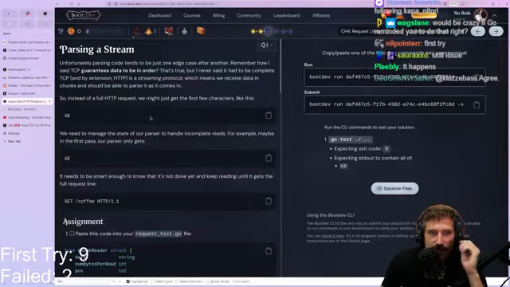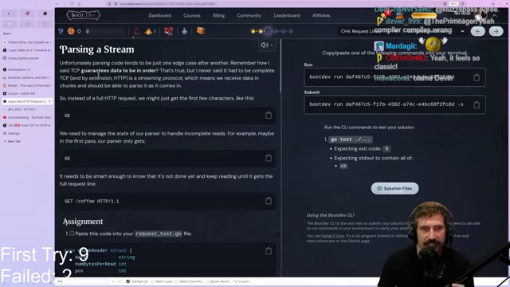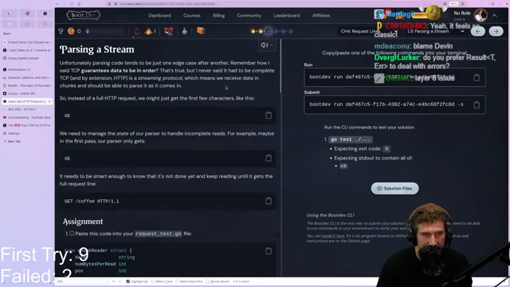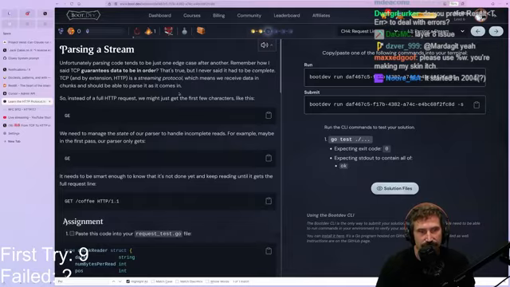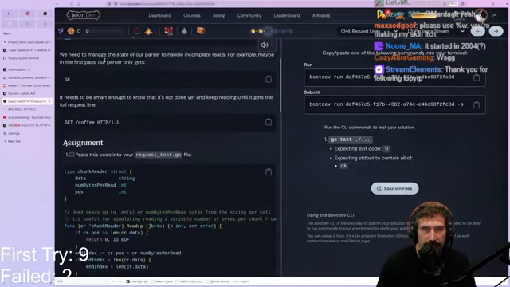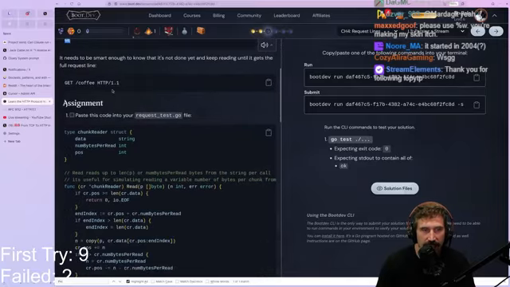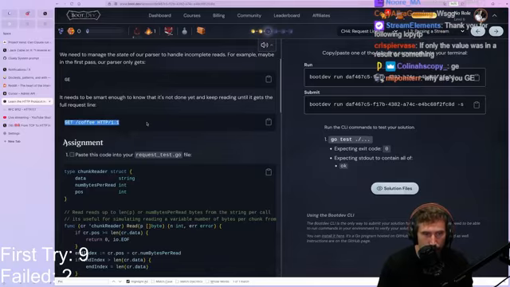All right, unfortunately, parsing code tends to be just one edge case after another. Yes, it really, truly is. I remember how I said TCP guarantees data to be in order. That's true, but I never said it would be complete. TCP, and by extension HTTP, is a streaming protocol, which means we receive data in chunks and should be able to parse it when it comes in. So instead of a full HTTP request, we might just get this. G. Then we need to be able to do this. G. It needs to be smart enough to know that it's not done yet and keep reading until it gets the full request line. True.